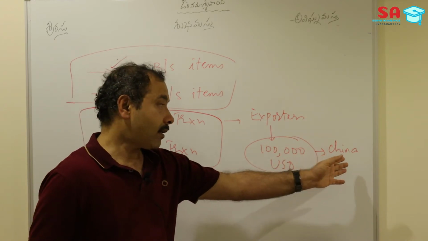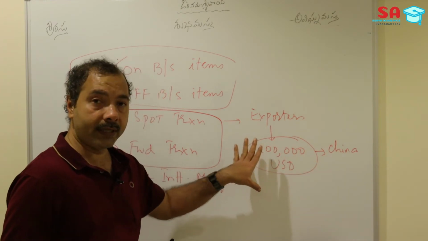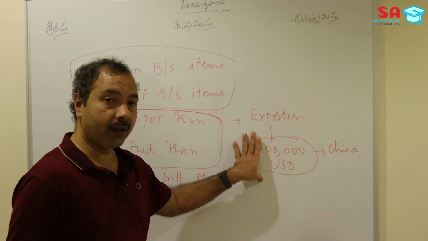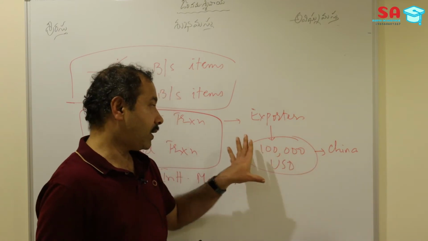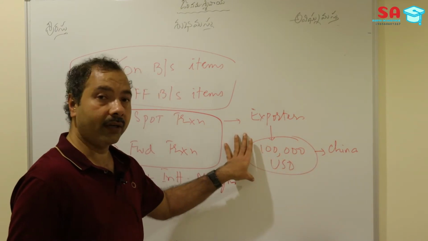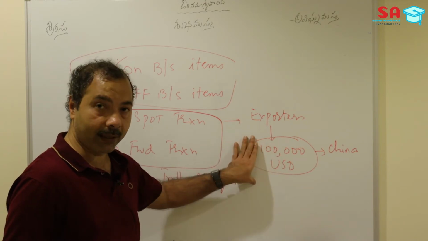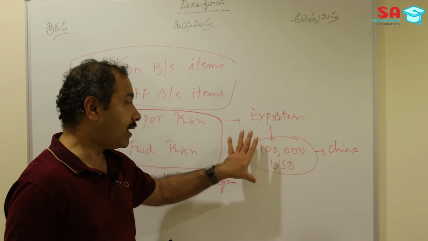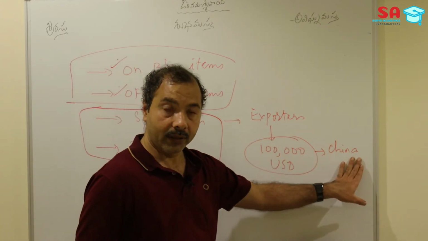Now he has received a different currency, not the local currency, but he has deposited this check into a bank, and the bank has to convert these US dollars into the local currency and pay the money to him. When this check is deposited, immediately the bank will buy this check. So he is selling $100,000 to the bank. The bank is buying US dollars, and it is selling the local currency to the customer.